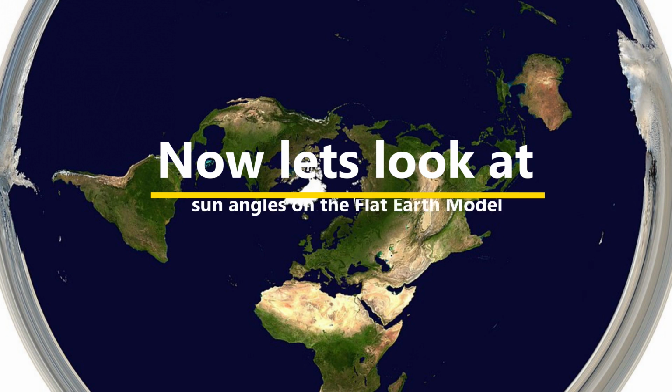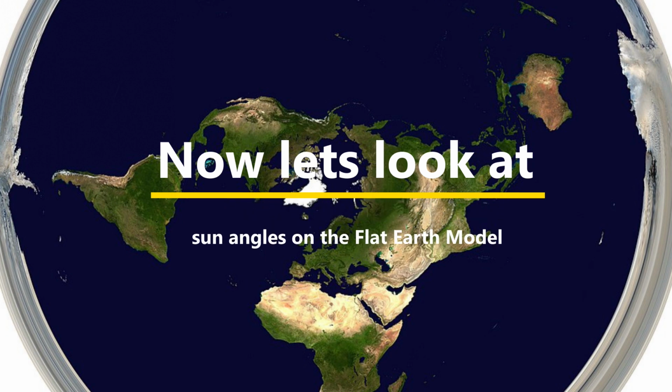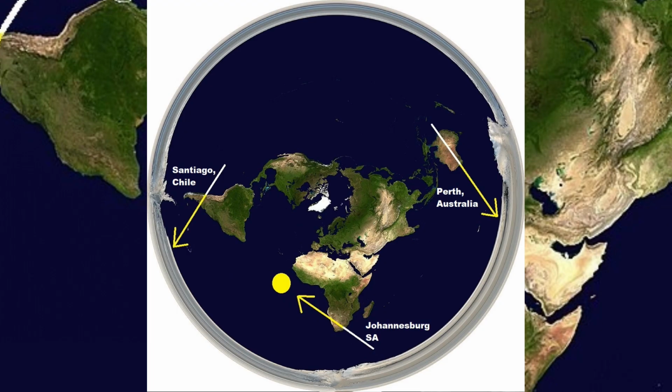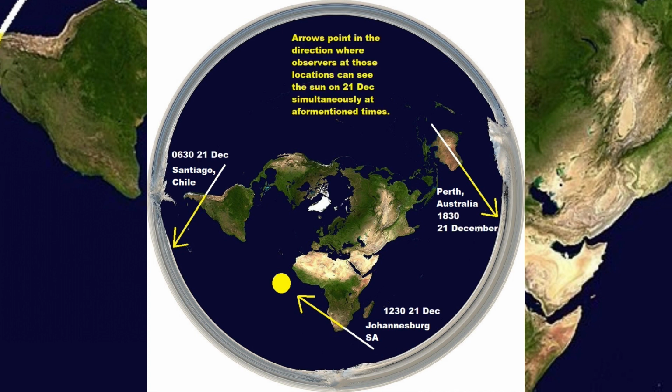Now let's try this experiment on the flat Earth model and see how it works. Okay, here is what flat earthers like to use, this map right here. Now notice something here. The arrows point in the direction where observers at these locations can see the sun on 21 December simultaneously at the aforementioned times.